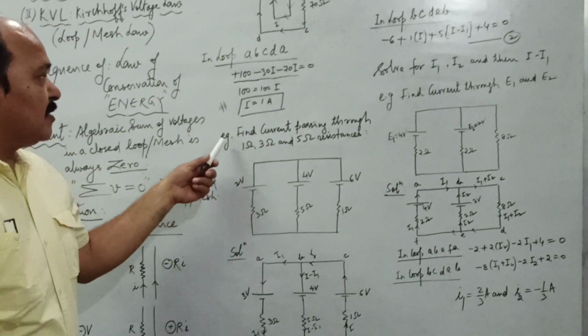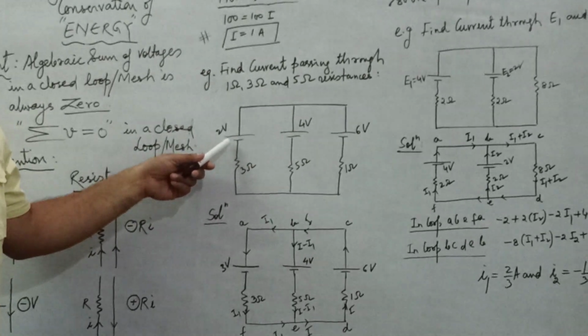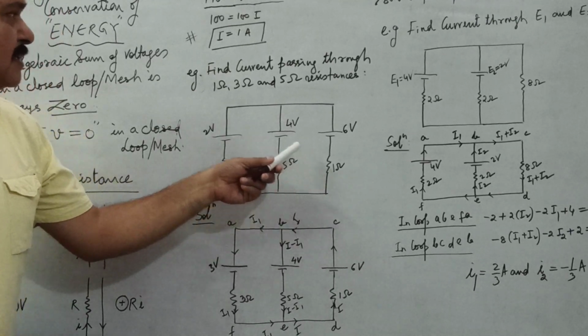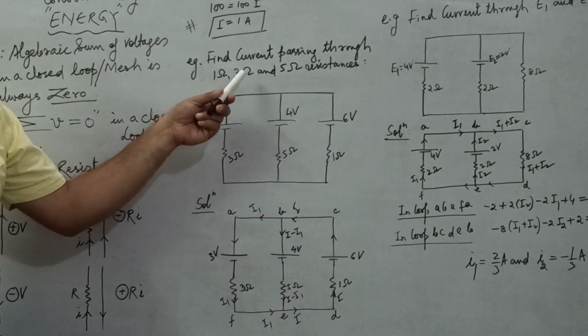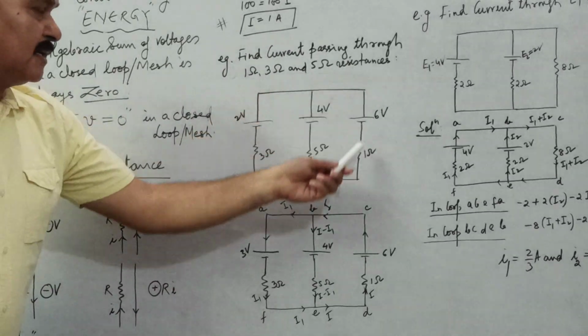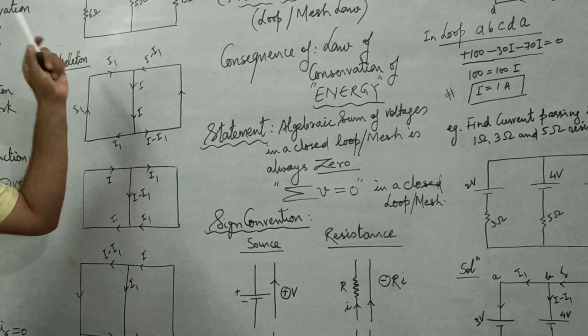Well, this is example number 2, very important. These are the 3 batteries. You can see here 2 volt, 4 volt, 6 volt. This is 3 ohm, 5 ohm, 1 ohm resistance. Find the current passing through 1 ohm, 3 ohm and 5 ohm resistances. So what are we going to do? This circuit has the same skeleton as this circuit. You can start from anywhere.